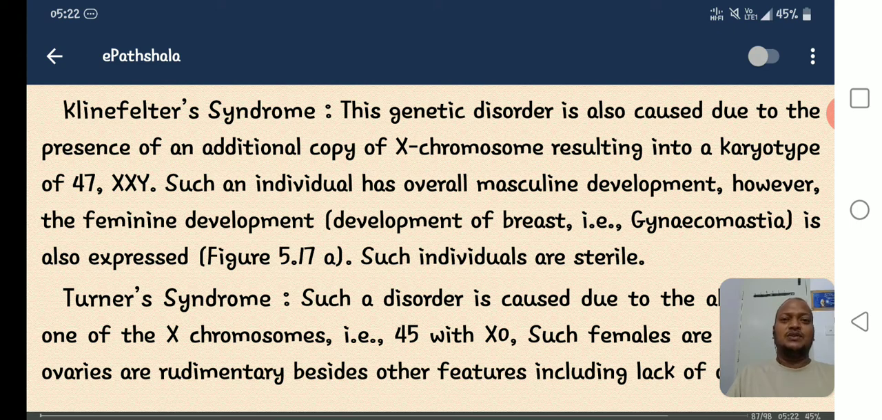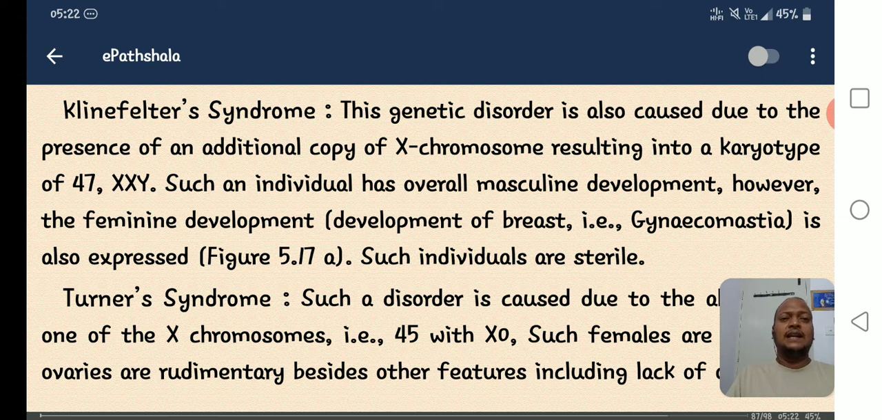Such type of syndrome is called Klinefelter syndrome. Here, such an individual has overall masculine development. Muscle development is there, but feminine development, meaning characteristics of females, development of the breast. In males only, development of the breast takes place. That is called gynecomastia. What is gynecomastia? Development of the breast in the males in case of Klinefelter syndrome. Such individuals are sterile. Those people are unable to produce children.